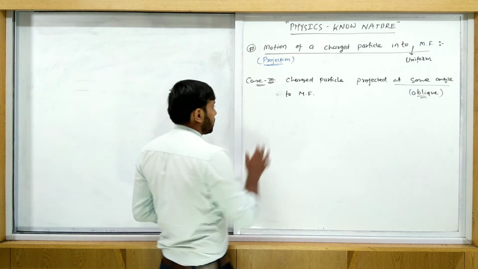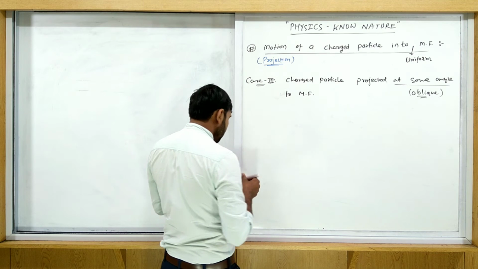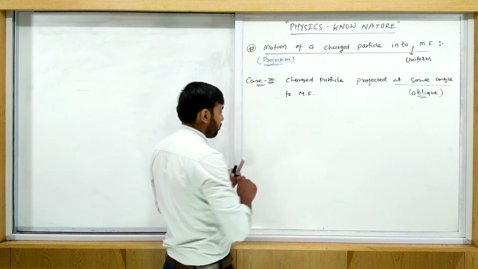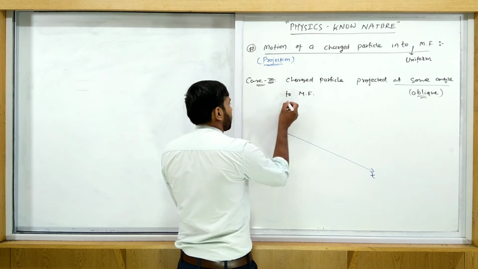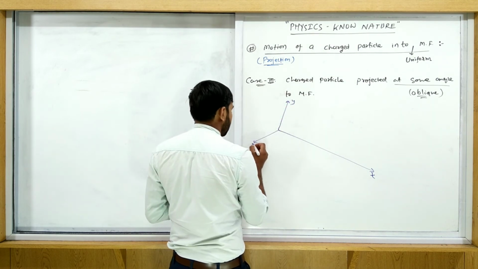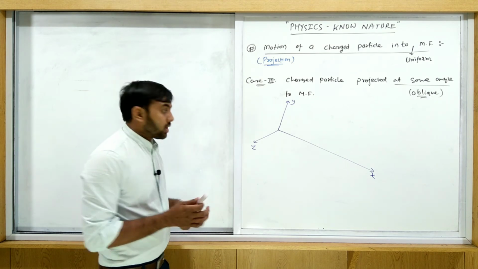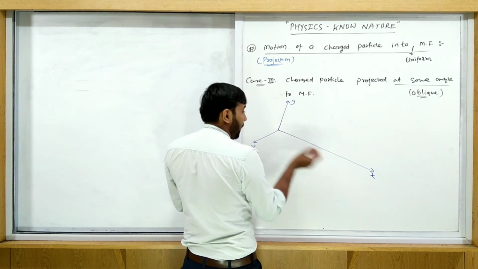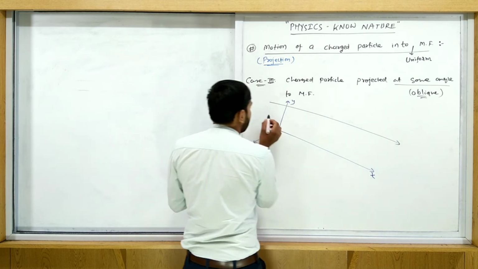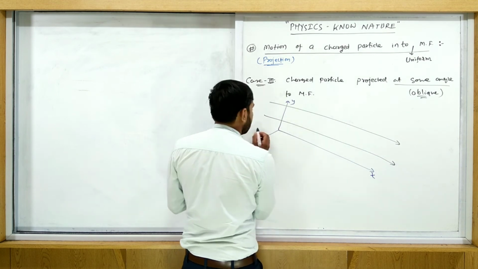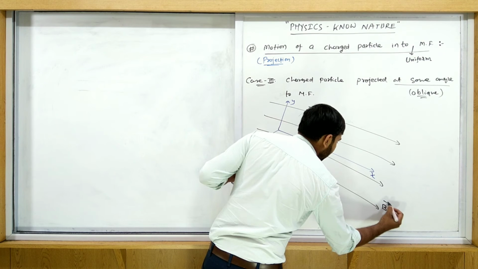Okay, this type of situation is very simple. Let's consider, suppose this is the magnetic field. Here we use these axes: suppose this is x, consider this y, and here it is z. Okay, so it's easy to understand actually. So consider this magnetic field is parallel to the x-axis, like this.